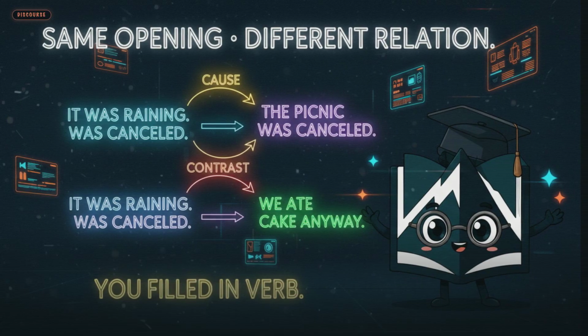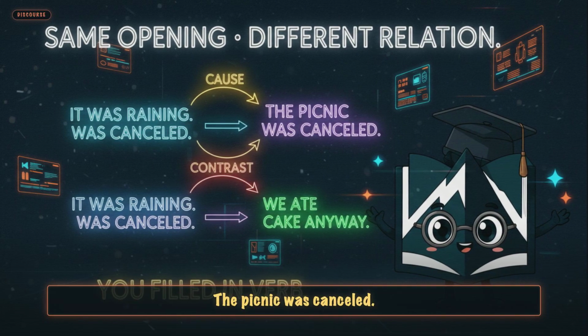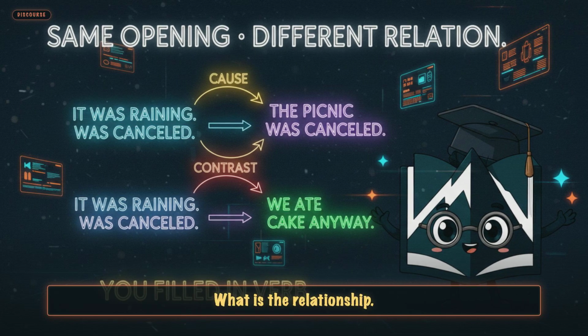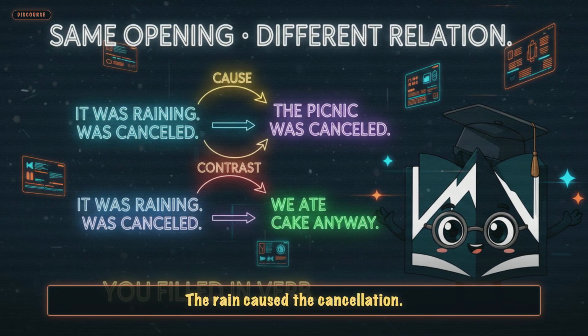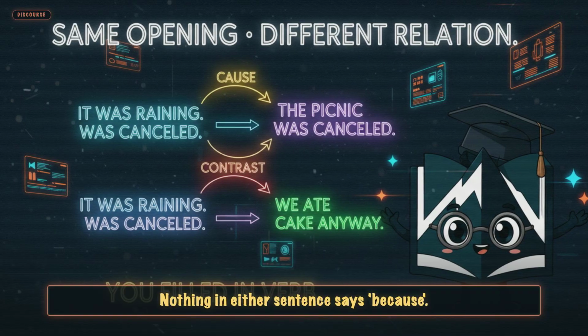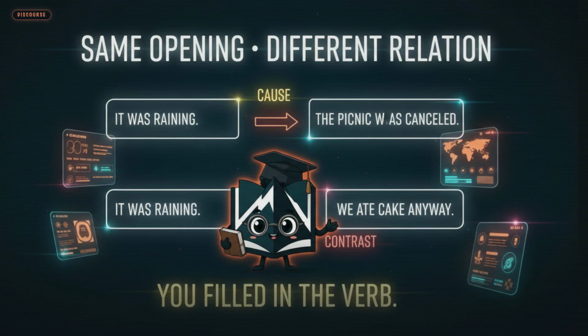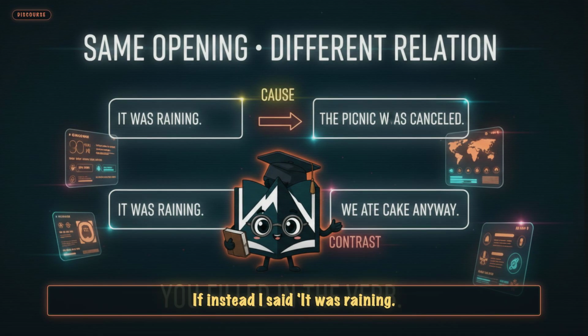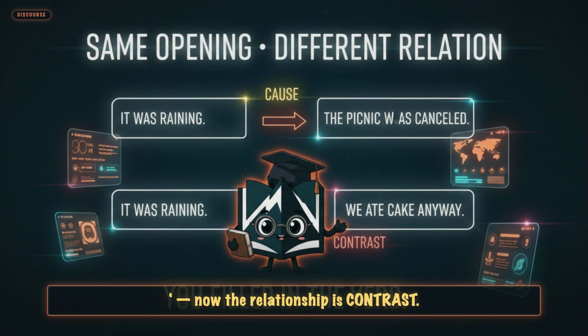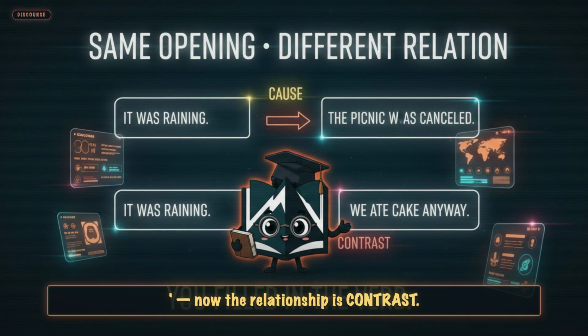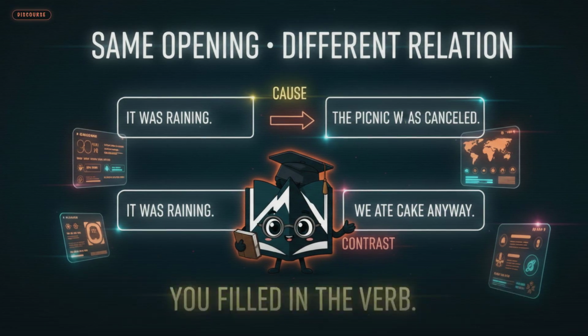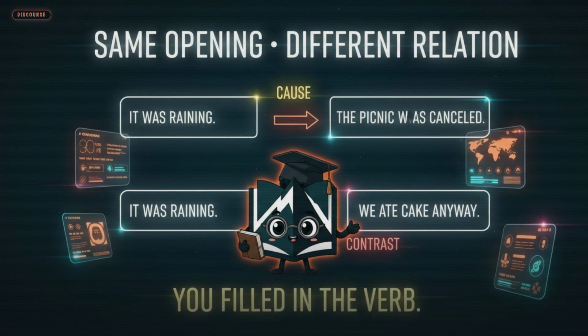Concrete example. It was raining. The picnic was canceled. 2 sentences. What is the relationship? Cause. The rain caused the cancellation. Nothing in either sentence says because. You inferred it. If instead I said, it was raining, we ate cake anyway. Now the relationship is contrast. Same first sentence, different second sentence, different relation, different feel.